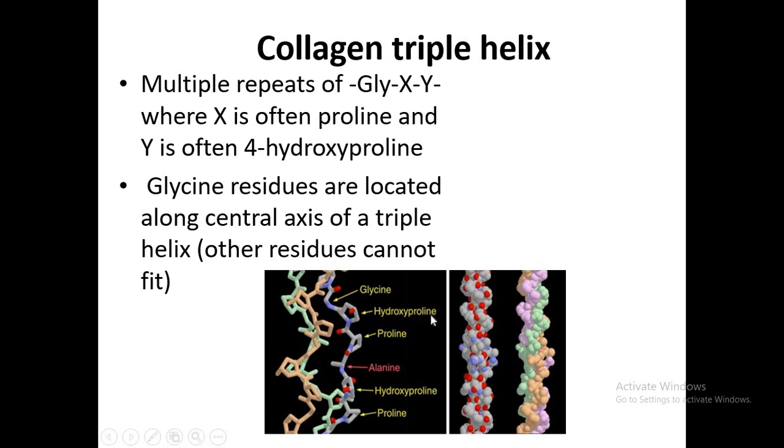When we were discussing amino acids, I explained that proline has an aliphatic side chain that is cyclic in nature, and it has an imino group. Due to the presence of the imino group and the cyclic aliphatic chain of proline, it bends easily.